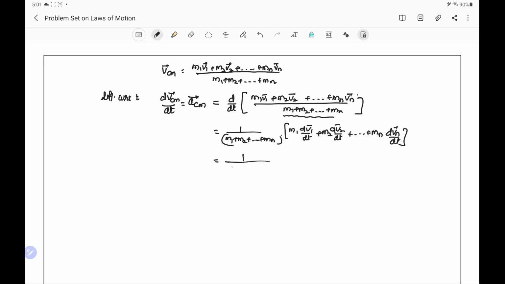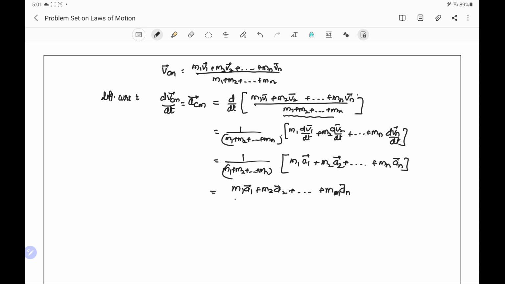This will be equal to 1 by m1 plus m2 plus mn, and we will write here m1 a1, that is the acceleration of the first particle, plus m2 into a2, the acceleration of the second particle, and so on, plus mn an. Therefore, we can write it as m1 a1 plus m2 a2 plus and so on to mn an, divided by m1 plus m2 plus and so on to mn.